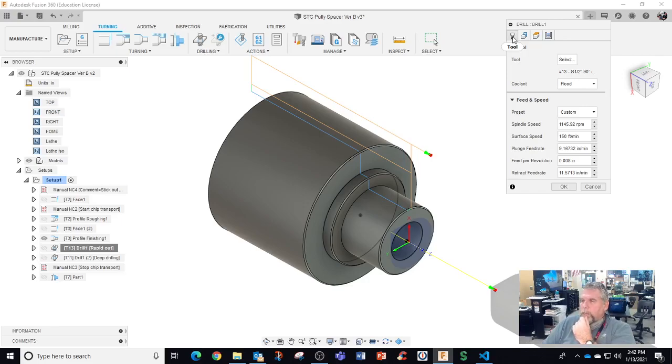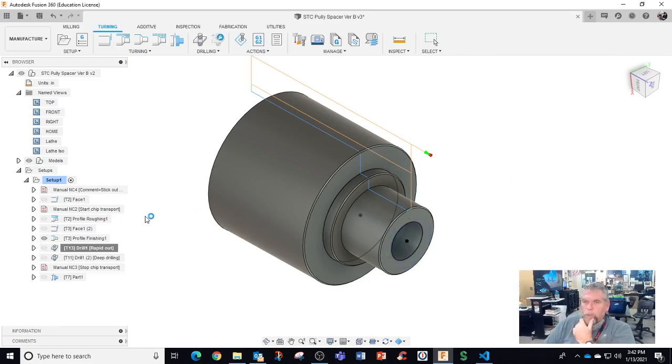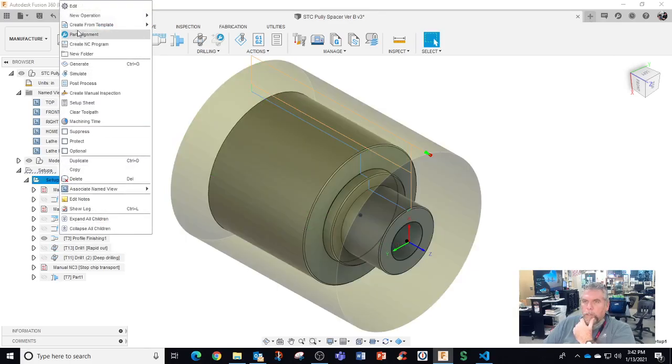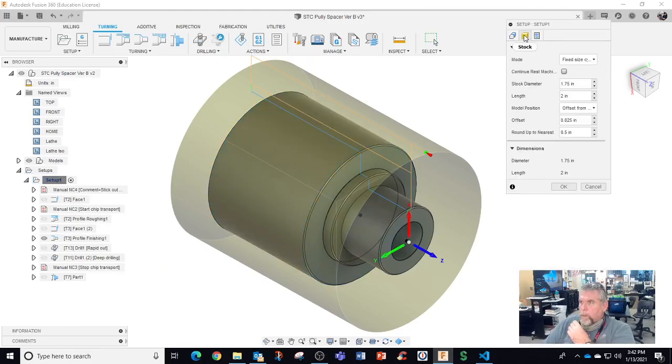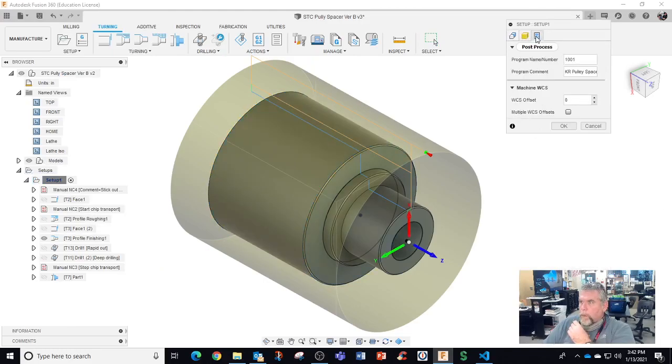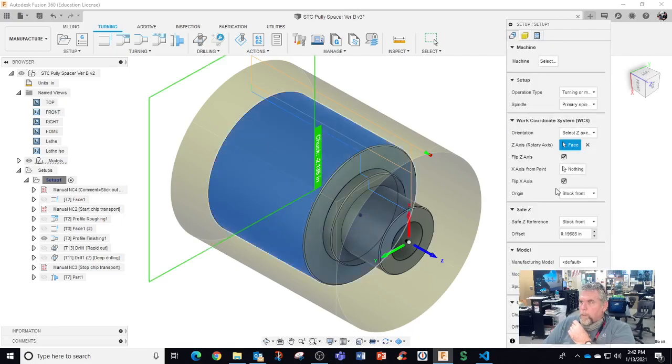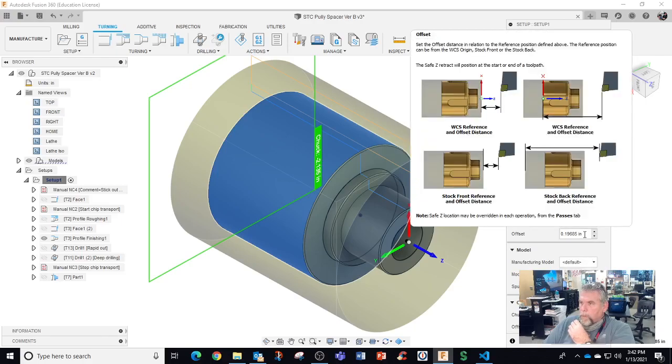What can affect that? Let's go to the setup. Edit setup. So this safe zone. See if I can understand this better. Set the offset distance in relation to reference position defined above.